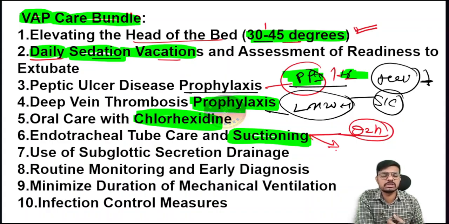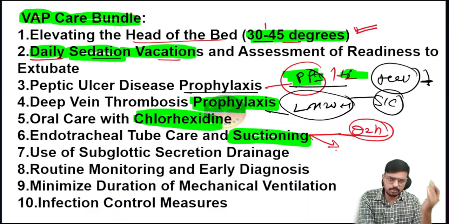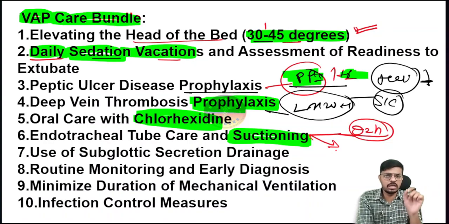If the patient was suctioned 30 minutes back and is now sleeping, and suddenly you hear a gurgling sound in the ET tube, it means some secretion has come and is sitting in the ET tube, so you have to suction again. Not that I will do it only after 2 hours. If the patient's airway gets blocked with secretion, then you have to go for suctioning immediately, most importantly.